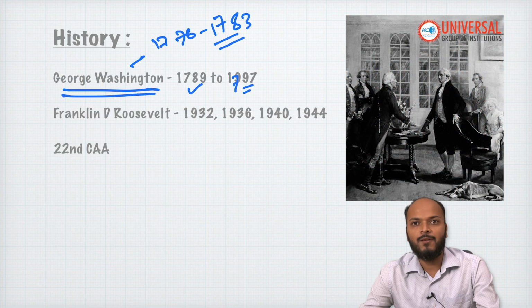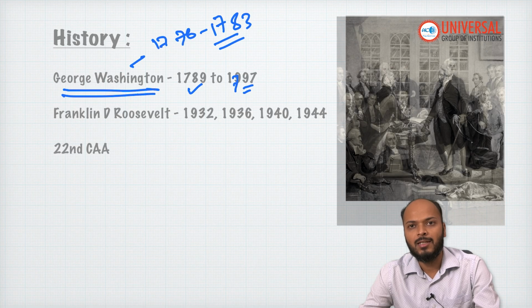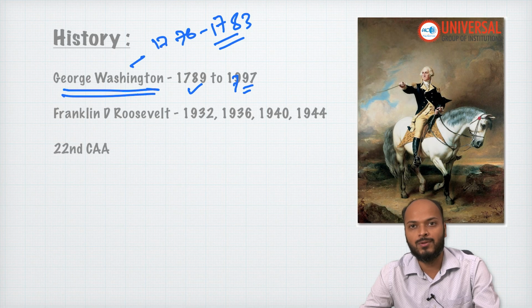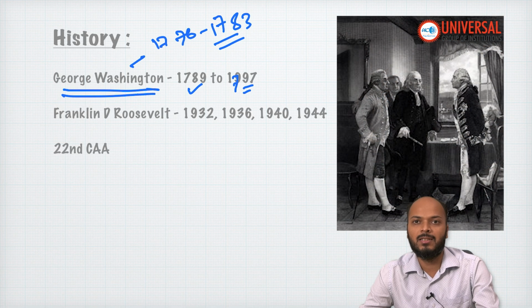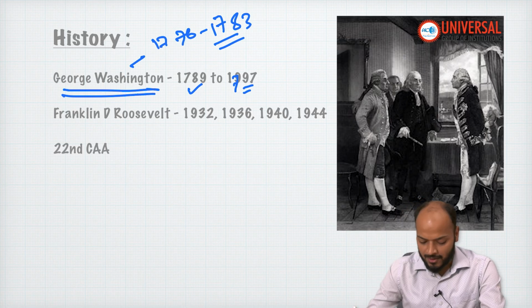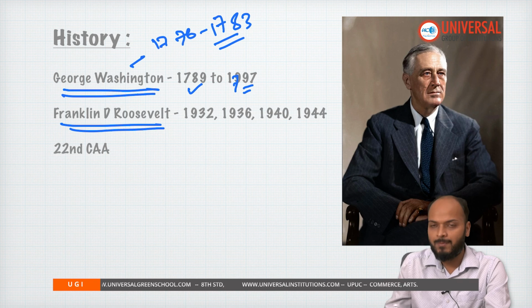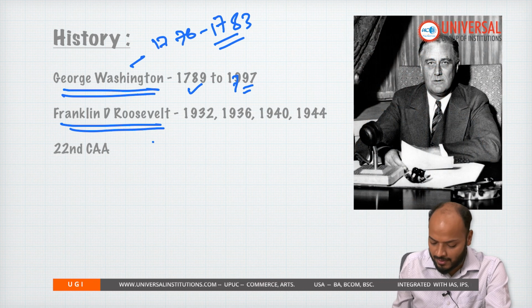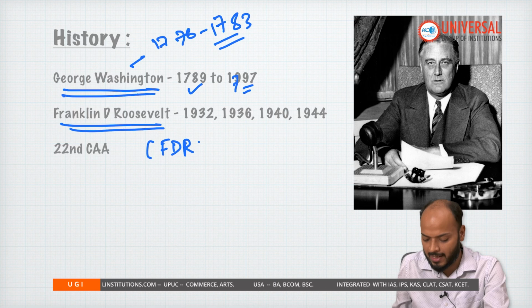Now, this decision of George Washington created a precedent in the US polity that a person will become president only 2 times. There is no law to debar or prohibit a person from becoming president for the third time. It was just a precedent. But things changed during the time of another very popular US president, Franklin D. Roosevelt, who is popularly called FDR.